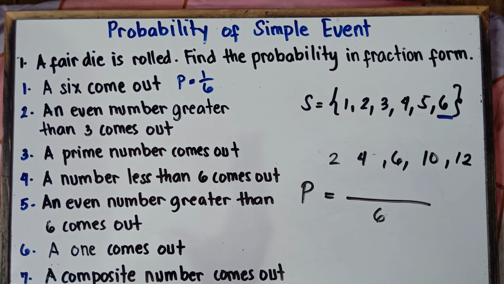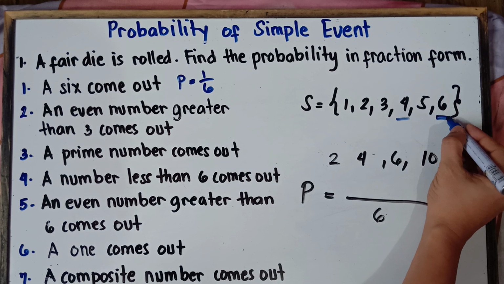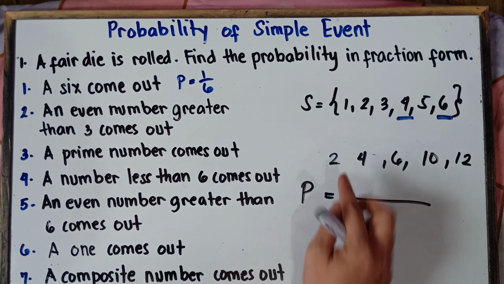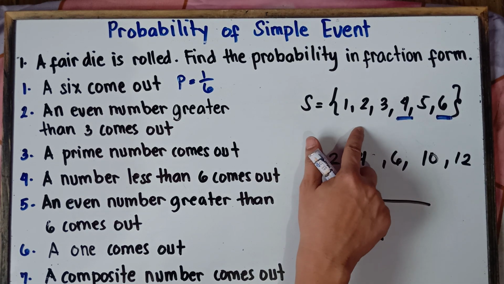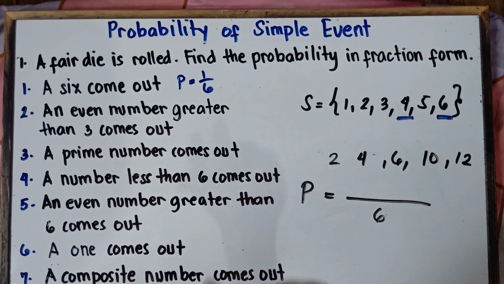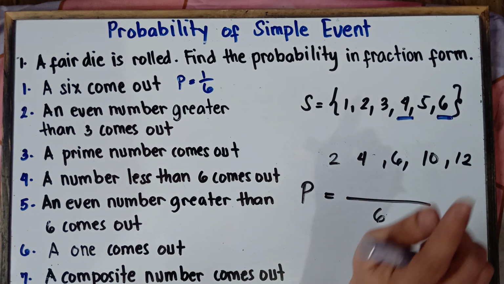That's correct. We have two even numbers greater than 3, right? We have number 4. 4 is an even number. It is greater than 3. We have number 6. 6 is an even number greater than 3. We cannot select 2, class, because 2 is less than 3. Once again, we need to get an even number greater than 3. So therefore, an even number greater than 3, that would be 4, and then that would be 6.